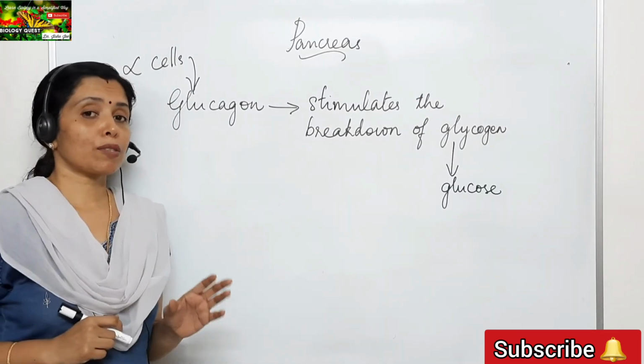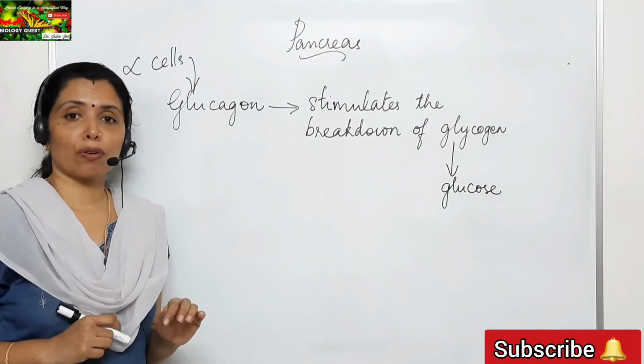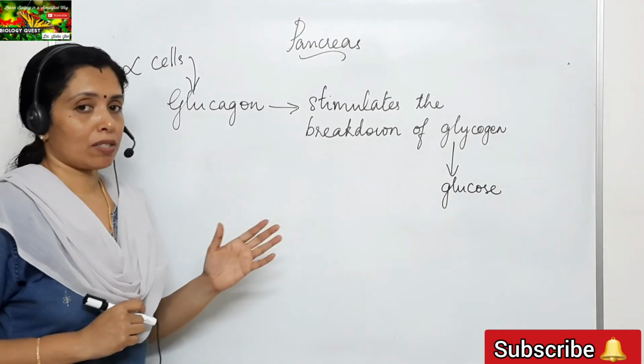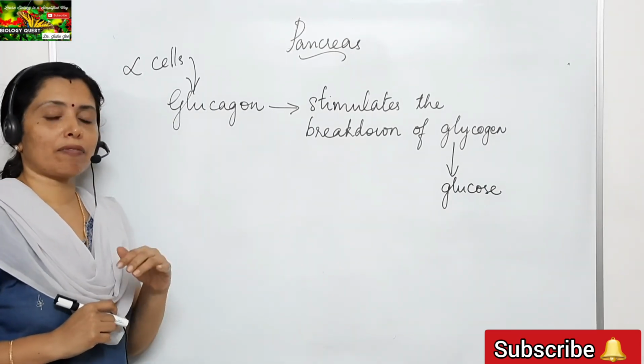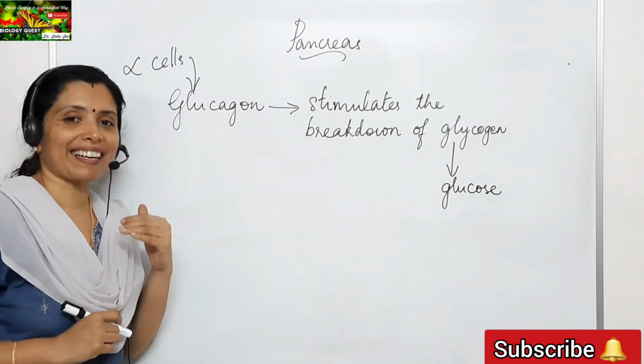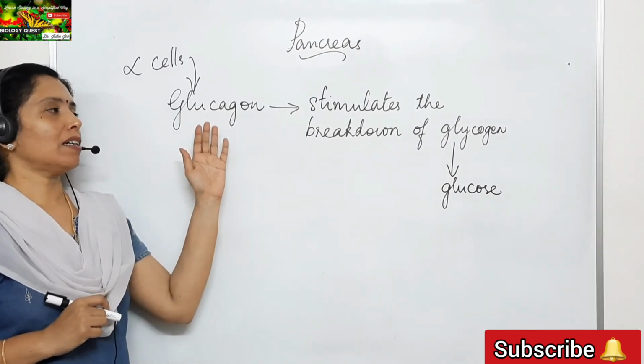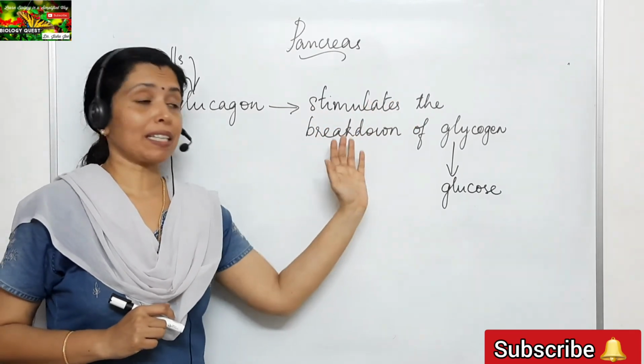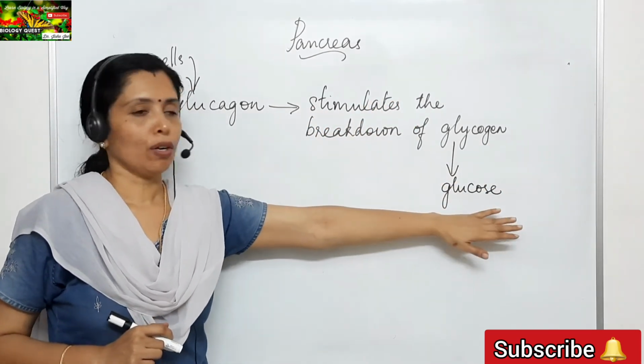So what happens when there is a decrease in glucose level in the blood? Naturally, the alpha cells of the islets of Langerhans are stimulated, and glucagon hormone will be released, which stimulates the breakdown of glycogen to glucose.